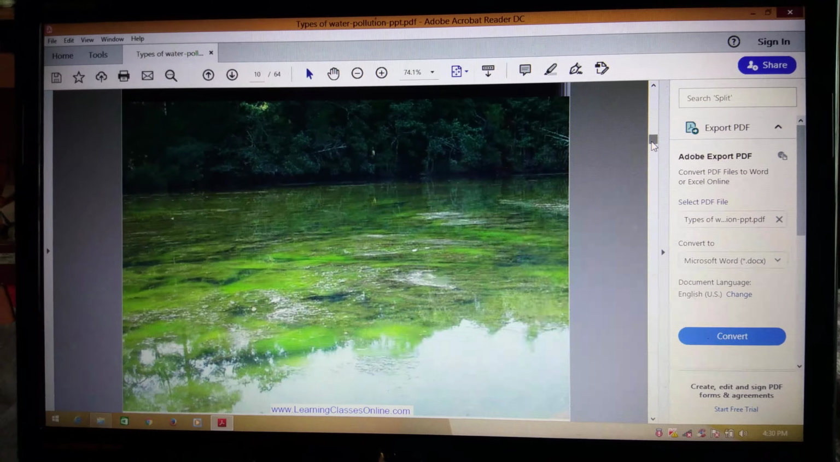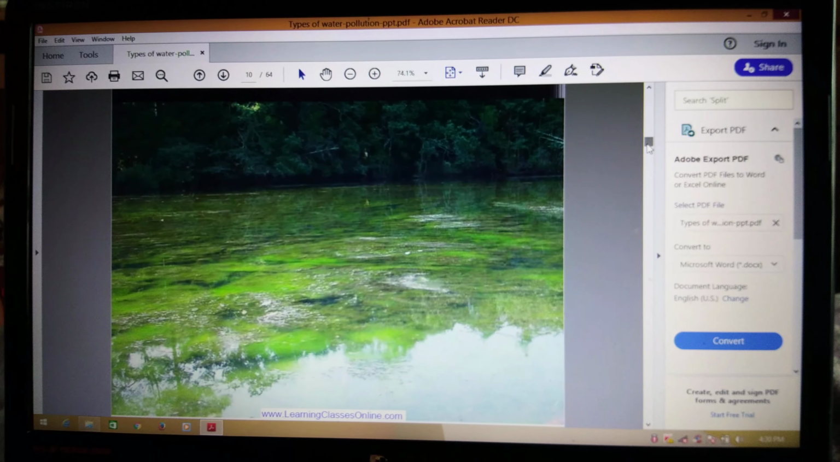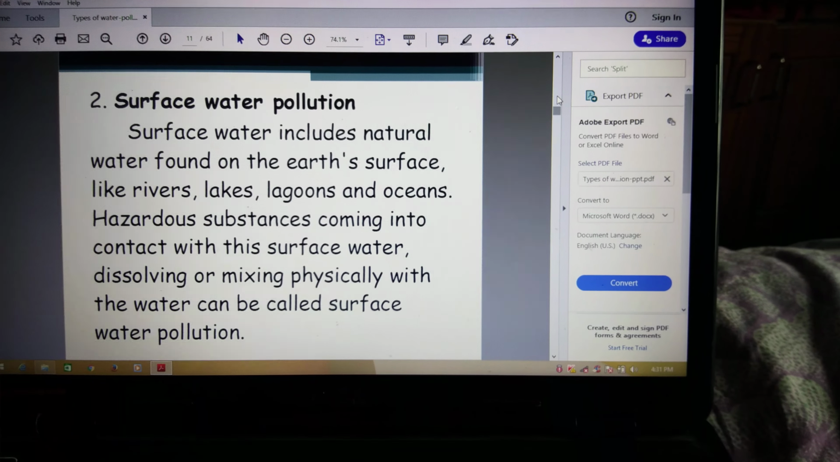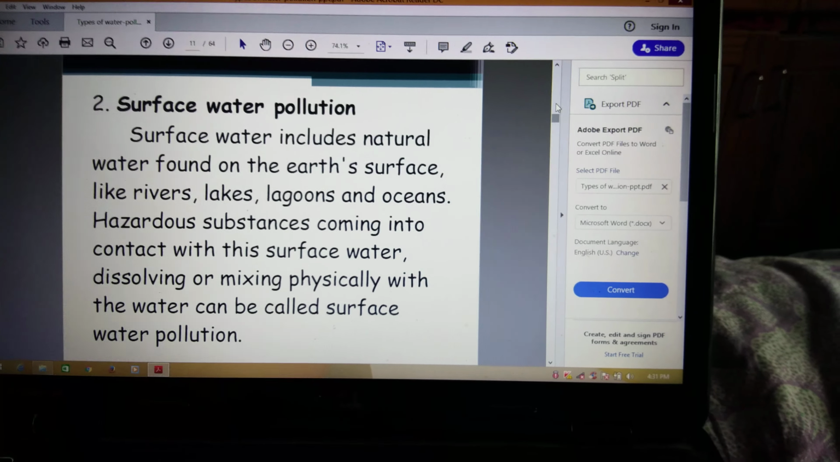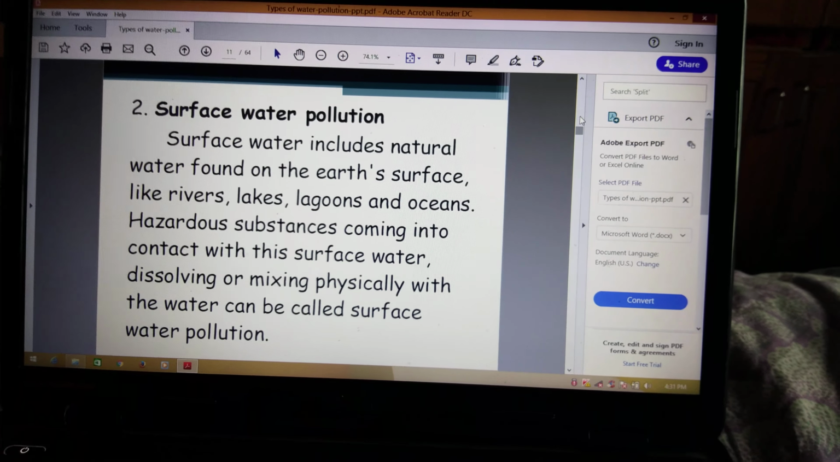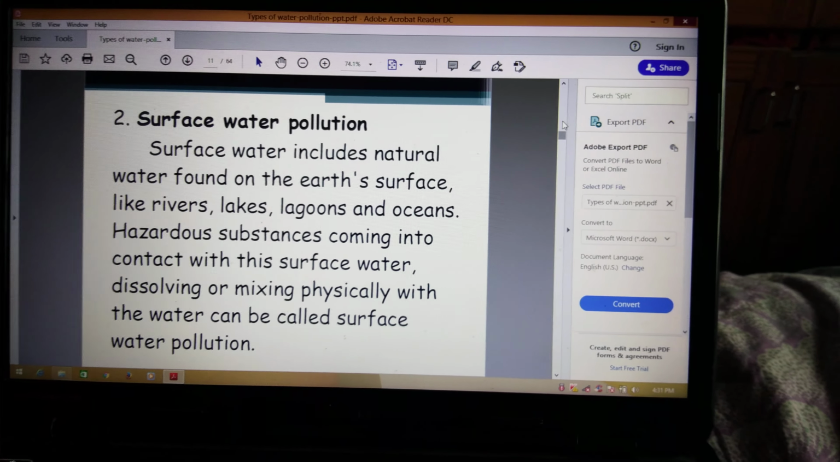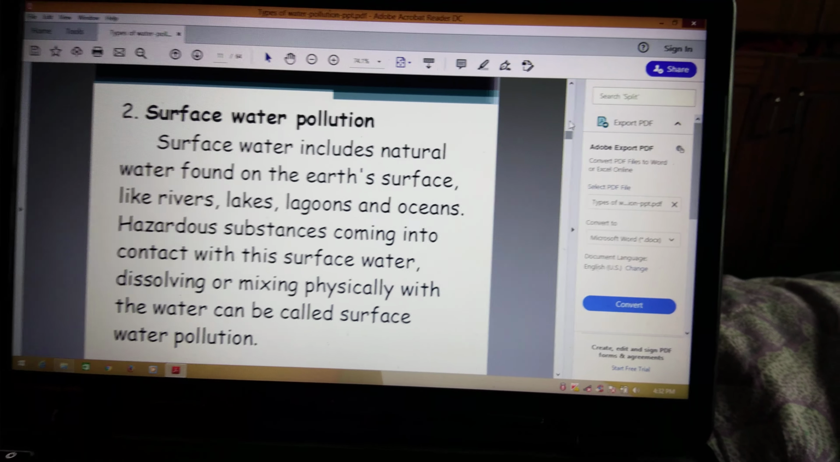This is the algae that is present all over the river. You can see all the algae present all over the river. Next is surface water pollution. The surface water includes the natural water found on the earth's surface, that may be rivers, lakes, lagoons and oceans. When hazardous substances come into contact with this surface water, it will dissolve and mix physically with the water.